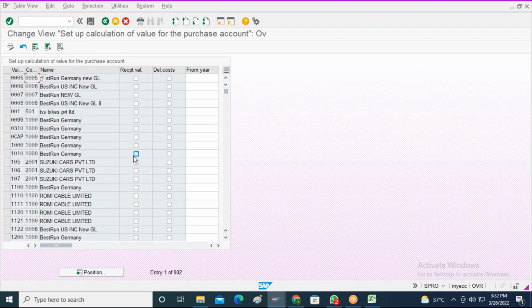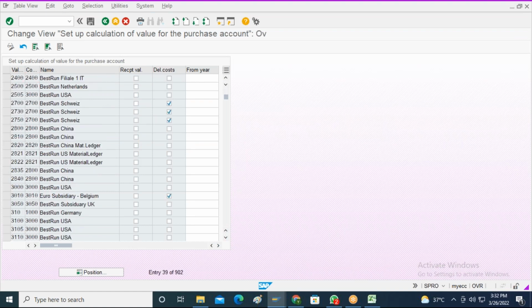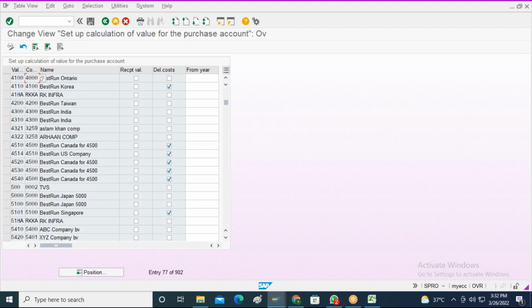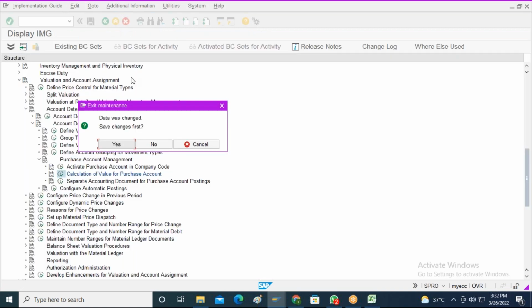But I will activate this particular functionality only for the company codes that are created for Germany, not for all the company codes, right? If I want to activate, I can activate only for Germany, Finland, etc. But I'm not going to activate anything over here. If I want to activate, I can activate and save it. Let me now go back.